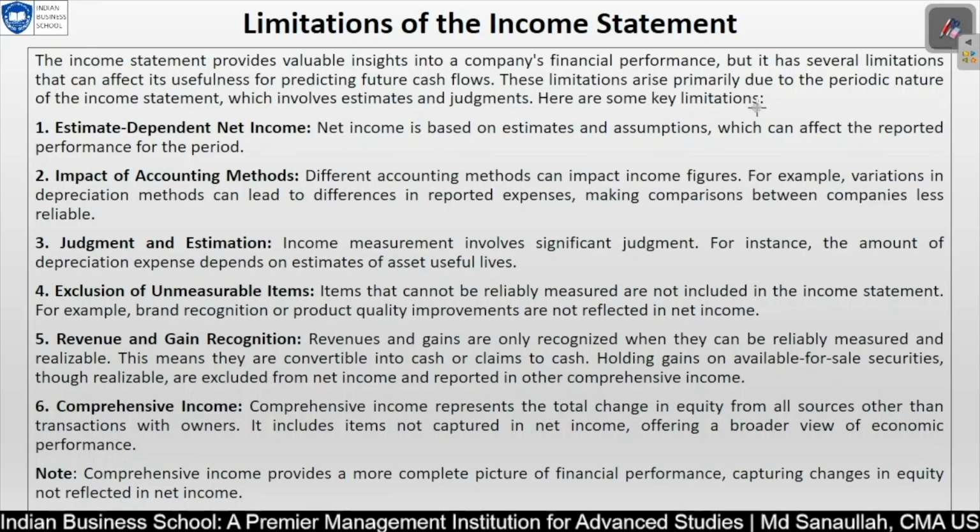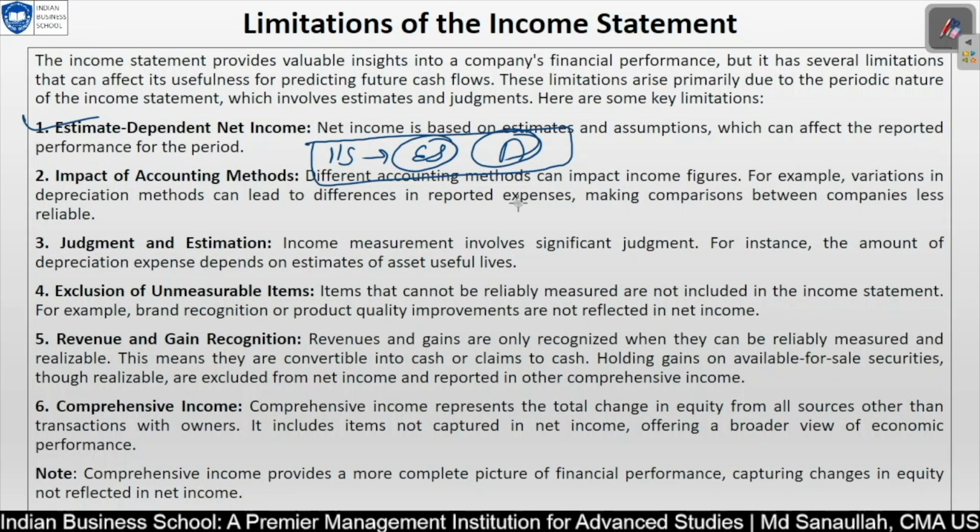These limitations arise primarily due to the periodic nature of the income statement, which involves estimates and judgment. Here are some limitations. First of all, estimate-dependent net income. What are they trying to say? Net income is based on estimates and assumptions, which can affect the reported performance for the period. So how come they are saying your income statement is based on estimate? This is not actual. This is what they are saying.